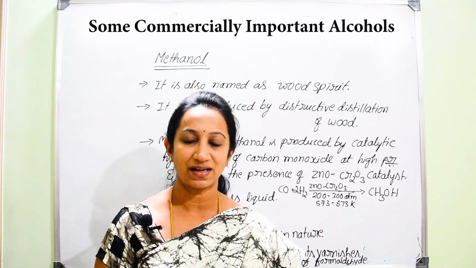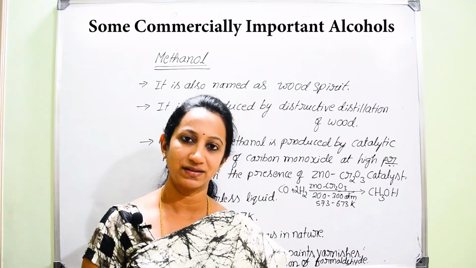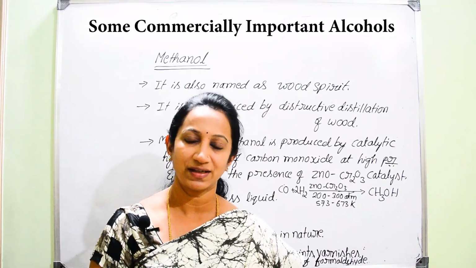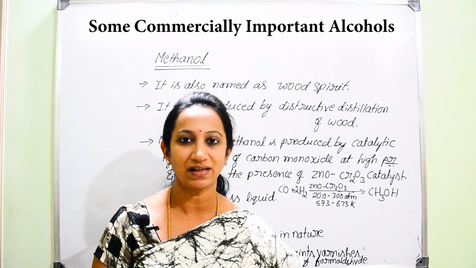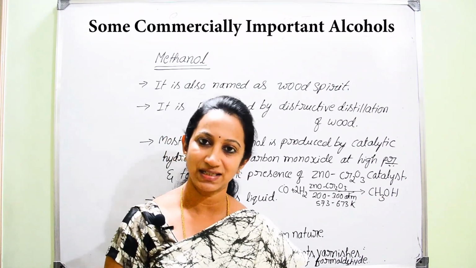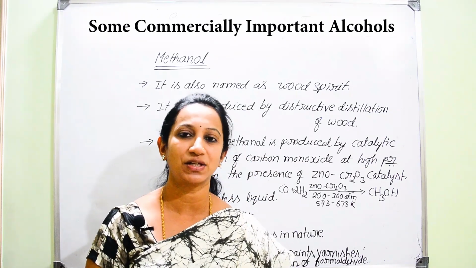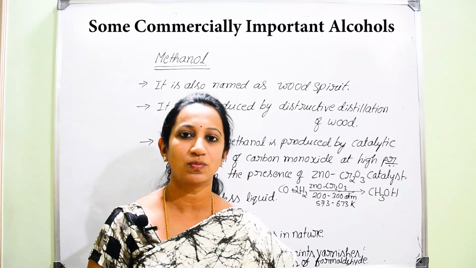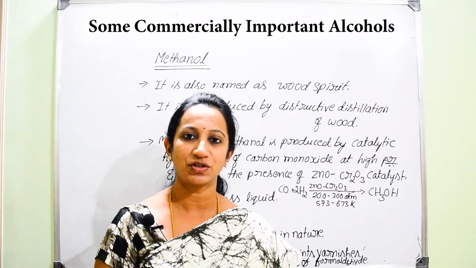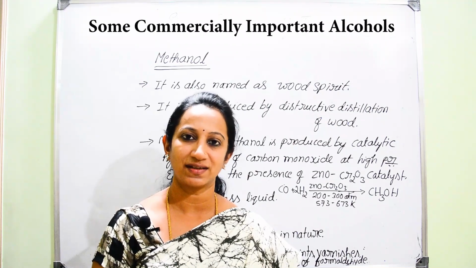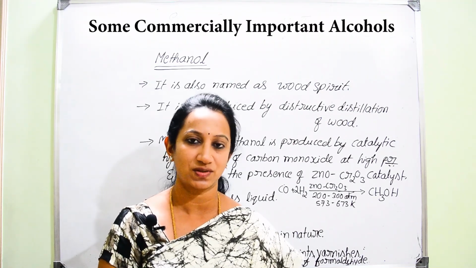We can consider there are two such alcohols. One is methanol, another one is ethanol. So you can easily distinguish now which is methanol and which is ethanol, right? Methanol is given by the formula CH3OH, whereas ethanol is given by the formula C2H5OH. Both belong to the same alcoholic group, but still they can show certain differences in their characteristics and they have got different applications or uses.